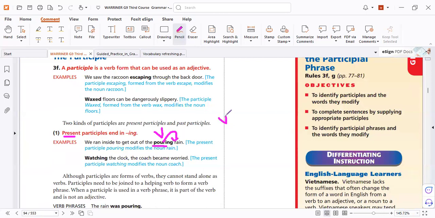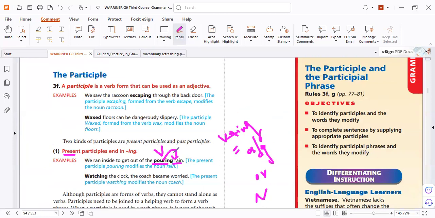So verb plus ing equals adjective or noun. Here it's used as an adjective to the noun rain. Here again, look: we saw the raccoon escaping.